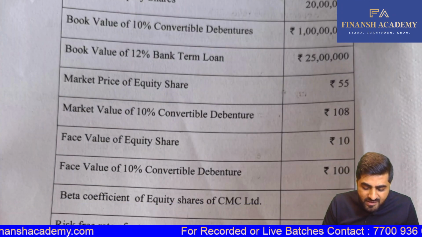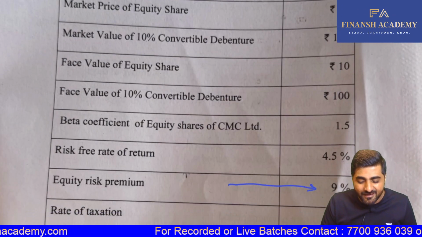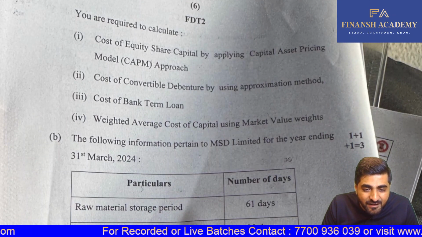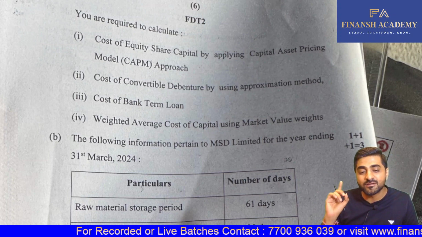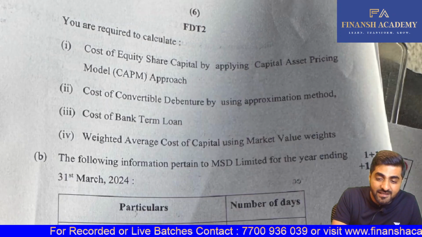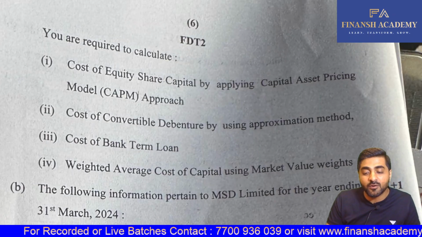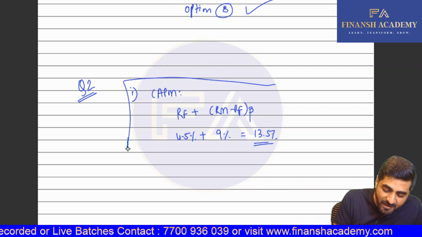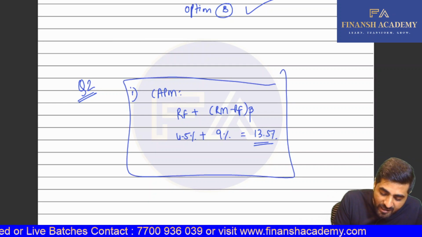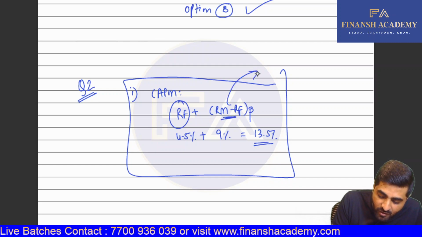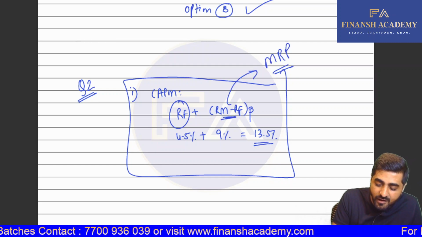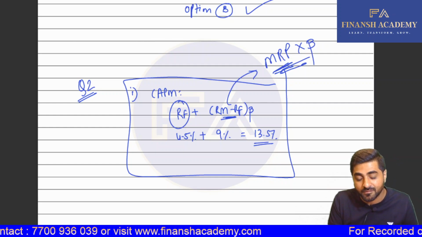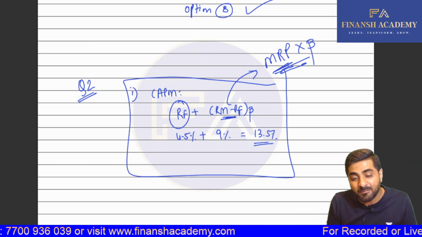Question number 2A. Here I think that some students might have made some mistakes because of a slightly difficult part. We are required to calculate the KE using the CAPM approach. So in this KE using CAPM approach, we are going to take RF plus, what is going to be the formula? RF plus (RM minus RF) into beta. Now RF is your risk-free rate. RM minus RF is called the market risk premium. And when I take market risk premium and multiply that by beta, I already get equity risk premium. That is called the security risk premium.